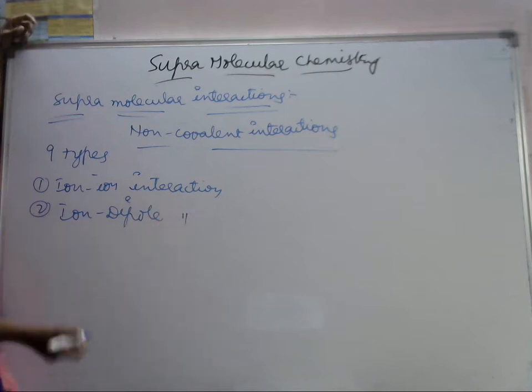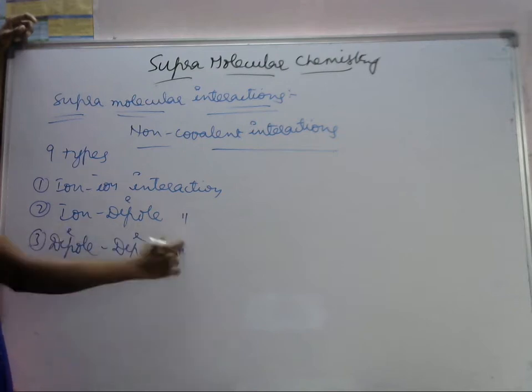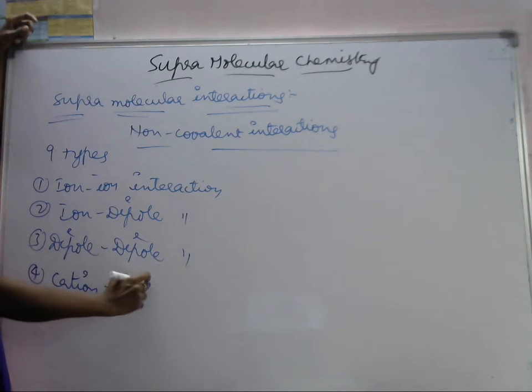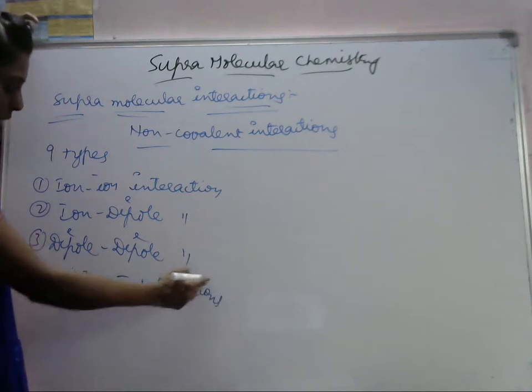Third one, dipole interaction. Fourth one, cation pi interactions.